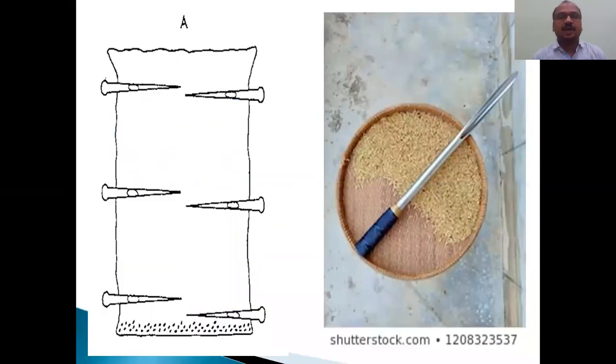And see this, how we have to take a sample from a rice bag. Here, this is a rice bag. And see this instrument here. This is called a sample thief, sample rod. Any name you can use. I will place this at some different locations in a rice bag.